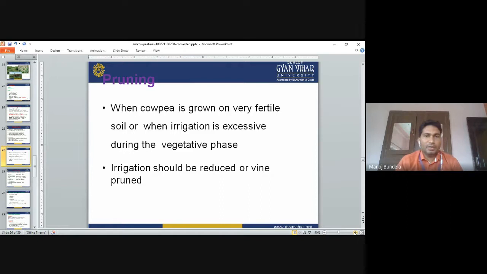Pruning. When cowpea is grown on very fertile soil, or when irrigation is excessive during the vegetative phase, at that time we go for pruning. The irrigation should be reduced or the vine pruned. When we go for pruning of the vine, we reduce the irrigation. We will not apply a large quantity of irrigation, because with more irrigation the vegetative growth will not stop.